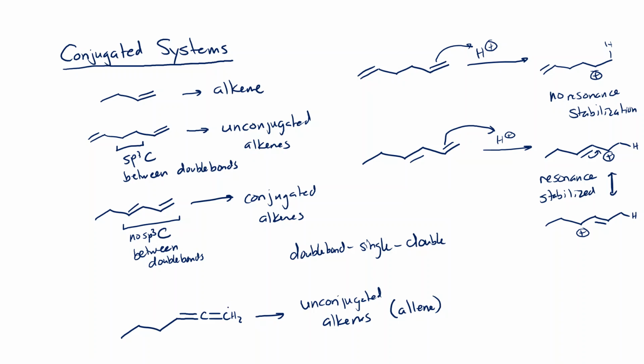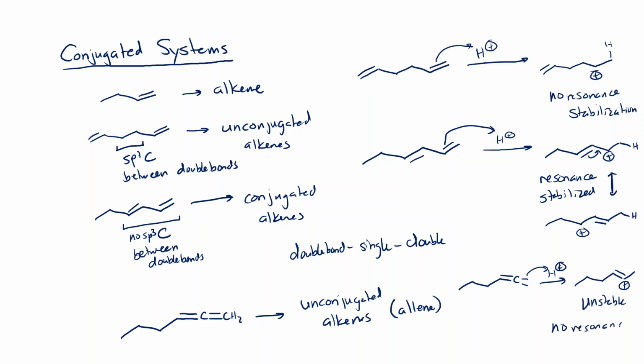If we react this pi bond with H plus, we're going to make the carbocation. Let's do that really quick just to drive the point home. If we react this with H plus, we get this carbocation, but that carbocation cannot be resonance stabilized. In fact, that's a really terrible carbocation, so unstable and no resonance.